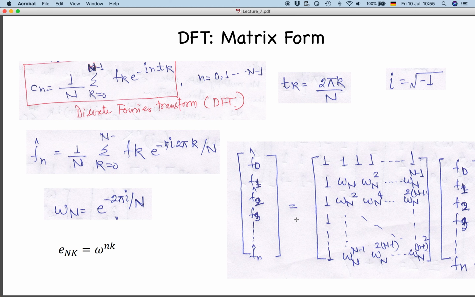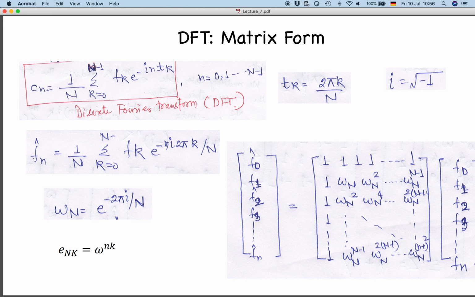So this Fourier transform will have an inverse Fourier transform again. In that case, I didn't write it here, but fk will be summation over n equal to 0 to n minus 1 Cn e to the power plus i n t k, where again k will go from 0, 1 to n minus 1. So this you remember, tk we have written as 2 pi k by n, because in the complete 2 pi period we were taking total n samples, where k is going from 0 to n minus 1.